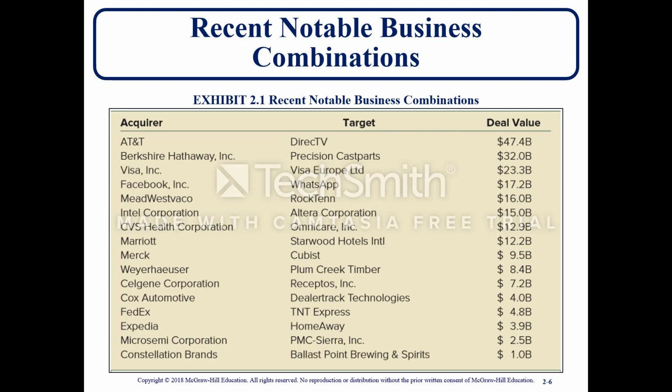Here you have recent notable business combinations, some of which we should be aware of. You have Facebook, who acquired WhatsApp for $17.2 billion. AT&T acquired DirecTV for $47.4 billion. Berkshire Hathaway acquired Precision Castparts for $32 billion.